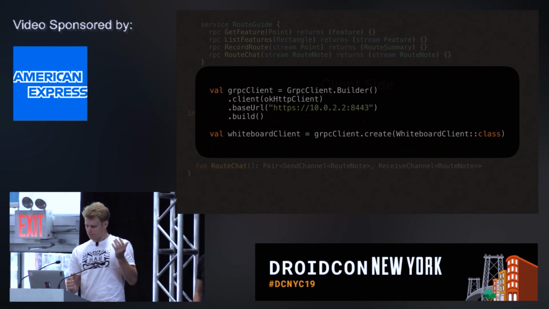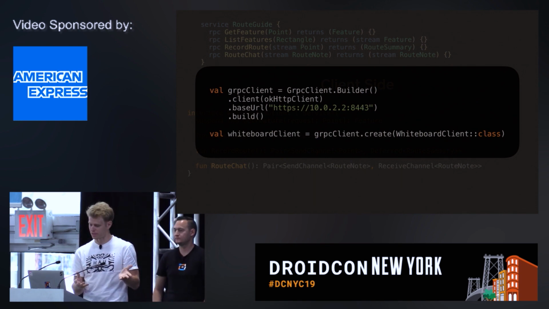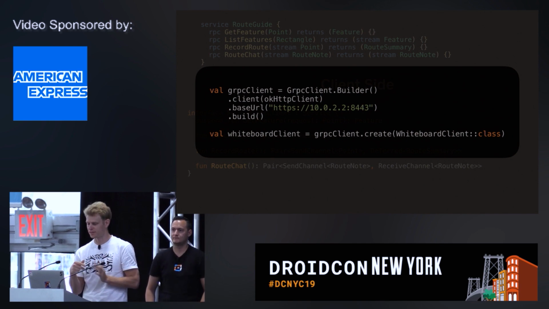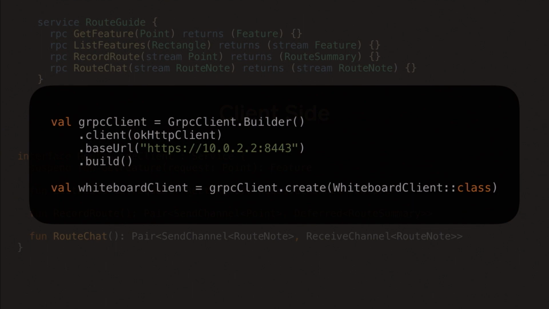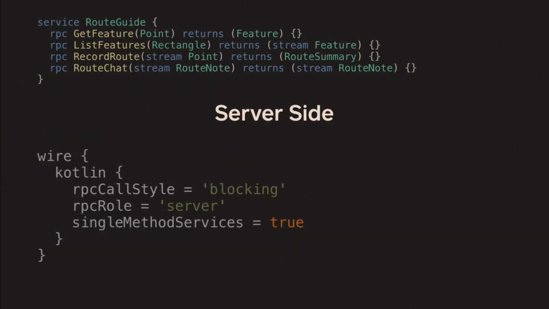And so on the client, the same as in Retrofit, we provide a runtime implementation. So you would create a gRPC client object, pass it an OkHttp client, give it the URL, build it. And then the same as with Retrofit, you create, pass it the interface, and you'll get an object from which you'll be able to call the different RPCs set in your service. This is the dependency coordinate that would provide you with a gRPC client object. And so on the server side, let's see how it differs. We are blocking server, and we want one method per service.